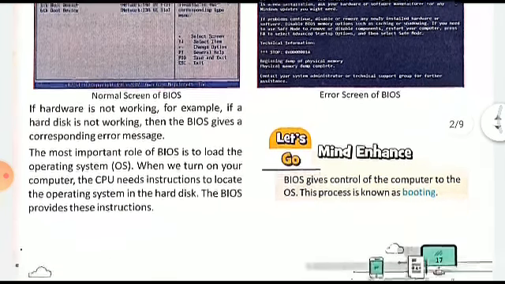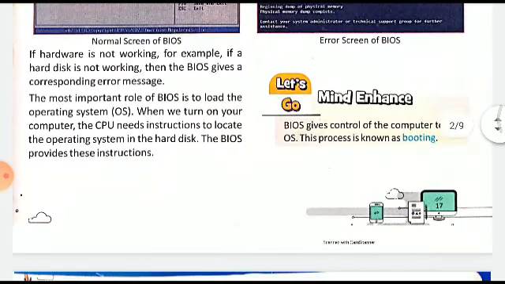If hardware is not working, for example, if a hard disk is not working, then BIOS gives a corresponding error message. Suppose there is any error in any hardware, if that is not working properly, then BIOS sends some message. The most important role of BIOS is to load the operating system. When we turn on the computer, the CPU needs instructions to locate the operating system in the hard disk. The BIOS provides these instructions.